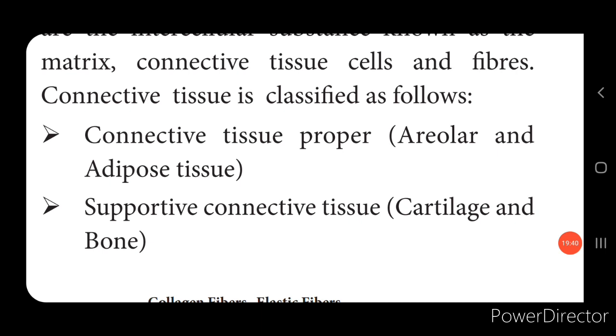Next is the connective tissues. These connective tissues are widely distributed in the animal body, and they provide the structural framework and support the different tissues and organs. This connective tissue is classified into connective tissue proper, supportive connective tissue, dense connective tissue, and fluid connective tissue. Let's see them one by one.